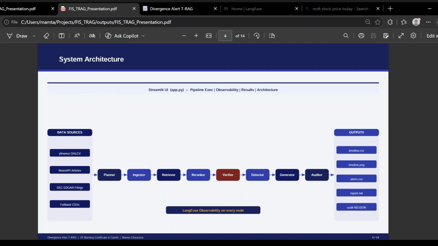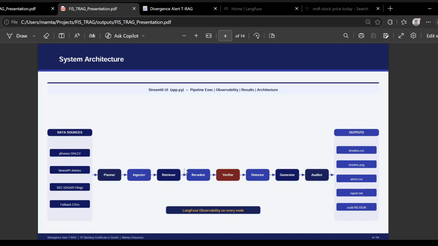This is the system architecture. Mathematically, an alert triggers when sentiment S(t) minus normalized price return P(t) is greater than theta. That's the whole idea, the maths behind this entire project. So in one line, it turns noisy text and market feeds into precise, time-aware alerts.